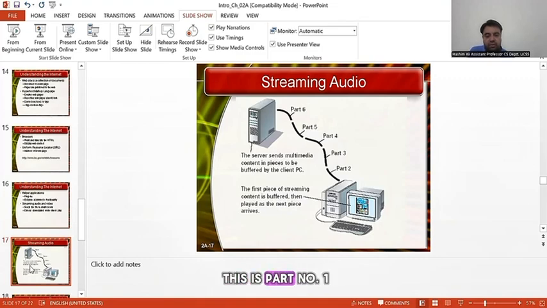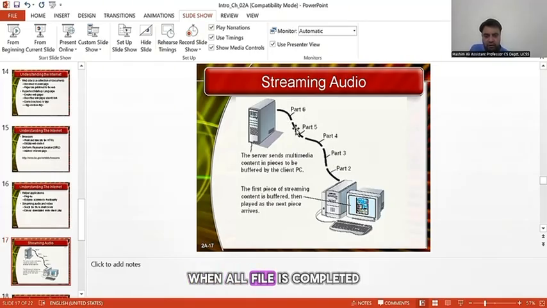Streaming audio. So this is part number one, part number two, three, four, five, and part number six. This is the server, and this is the computer where you are sitting. You have requested an audio or a video; in our case, we are streaming an audio. When the first part is given to us, the audio content will be played, and we can listen to it. Then the second part, then the fourth part, then the fifth part, and lastly the sixth part. When they are all combined together, the complete audio file will be received by you. If it is only partially received, for example two parts, we cannot say we have received the whole file.